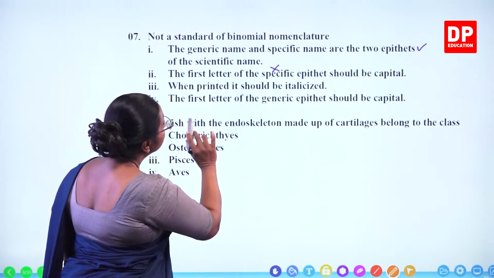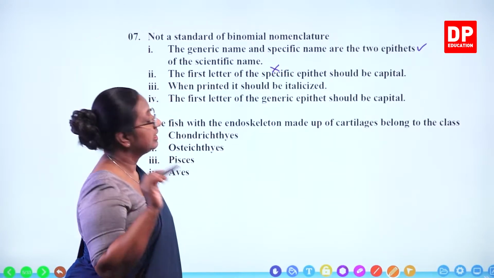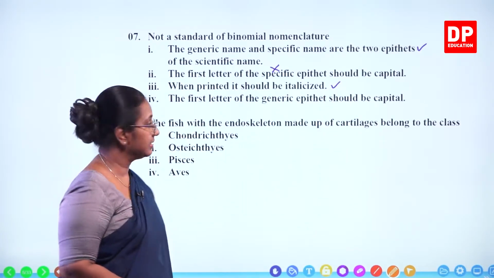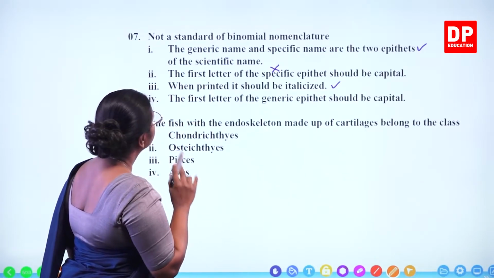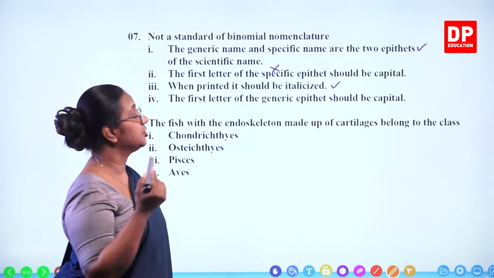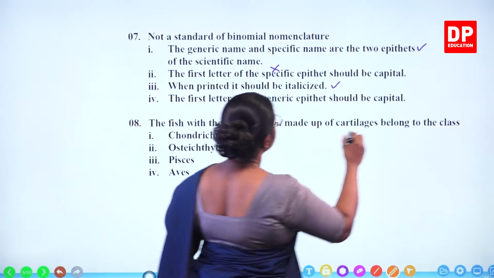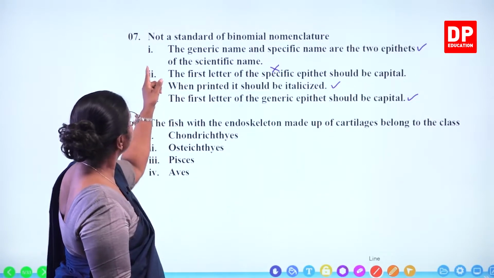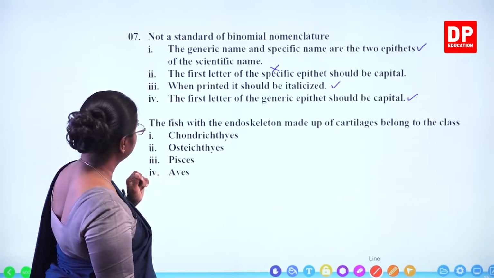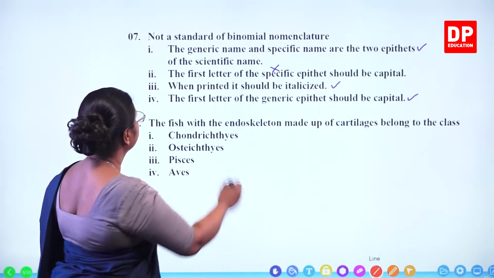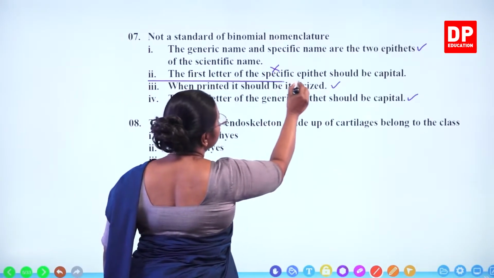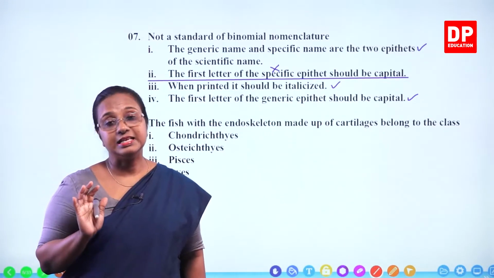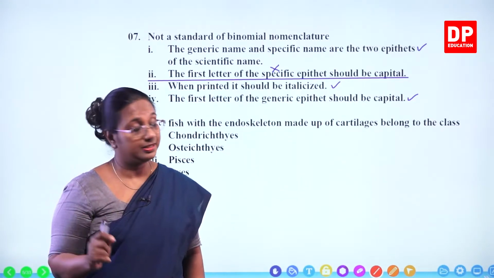When printed, it should be italicized. That of course is correct. And then the fourth one, the first letter of the generic epithet should be capital. That of course is correct. So what is the question? Not a standard of binomial nomenclature. That is the second one. The first letter of the specific epithet should be capital. That is incorrect, or that is not a standard.